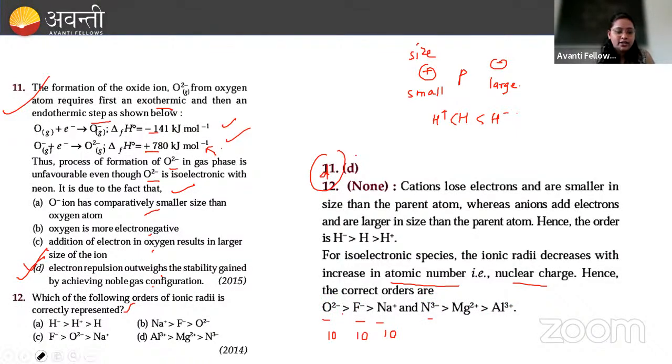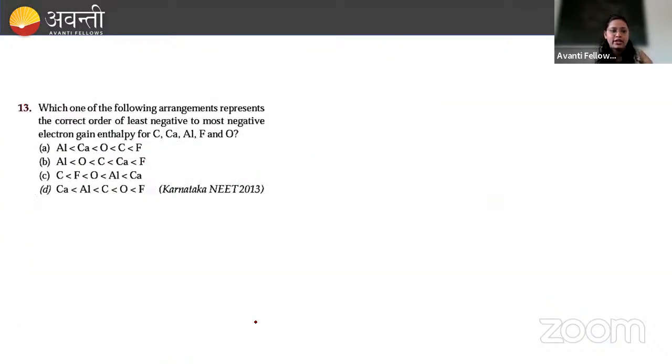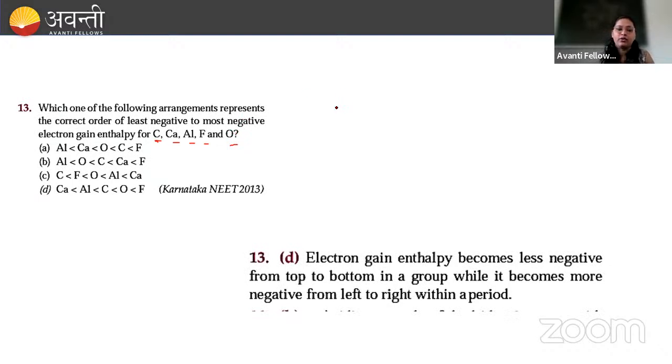Okay, any doubt in this? Do you understand the concept? Let's move on to the next problem. Which one of the following represents the correct order of least negative to most negative electron gain enthalpy? So here we need to find out from calcium, carbon, aluminum, fluorine, and oxygen, the order from least negative to most negative electron gain enthalpy. When we talk about electron gain enthalpy, it becomes less negative from top to bottom in a group, while it becomes more negative from left to right within a period.